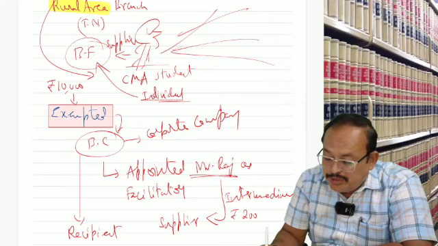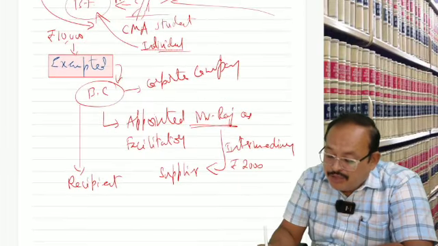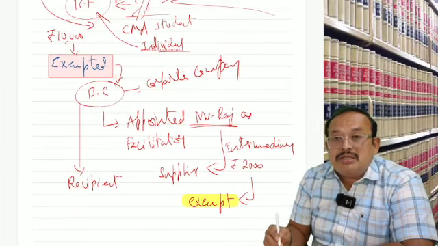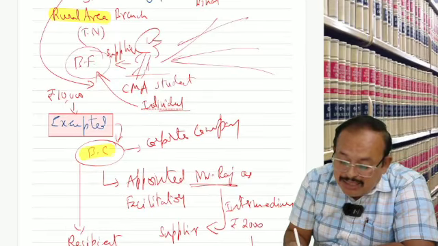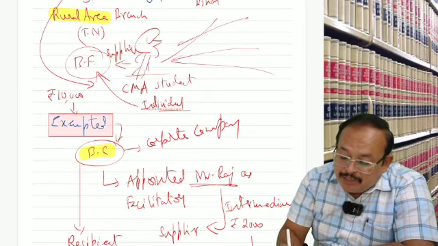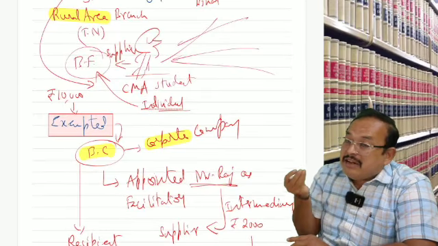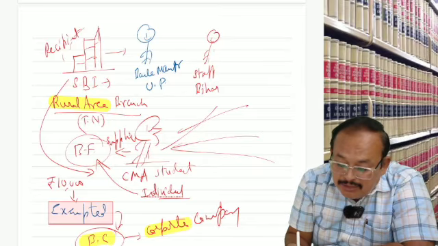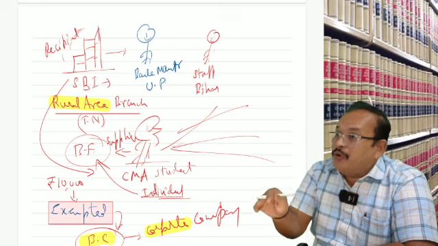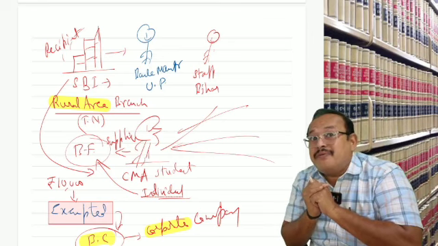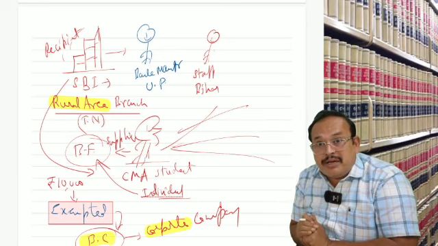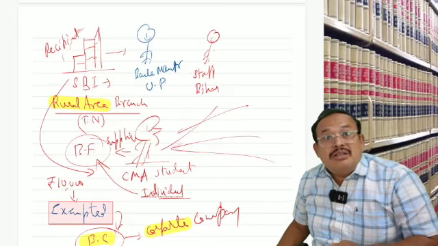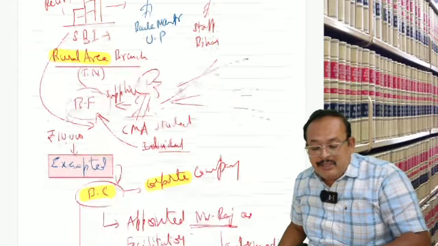This also is exempt. Why exempt? Because the business correspondent, which is a corporate company, is providing services to a banking company located in a rural area. Therefore, it is exempted in the hands of the business correspondent. If he outsourced to Raj, Raj is also exempted, is the meaning of it.